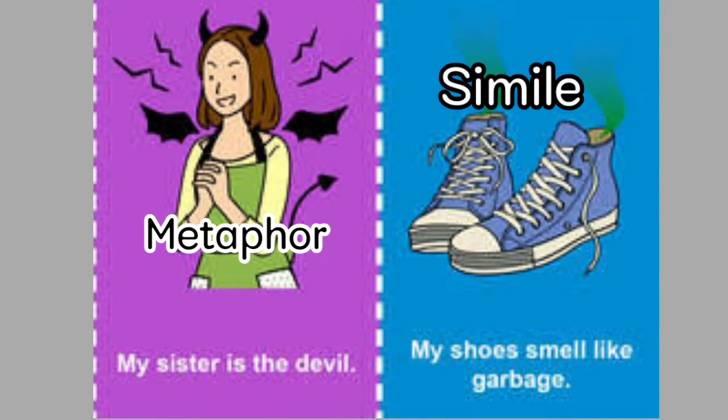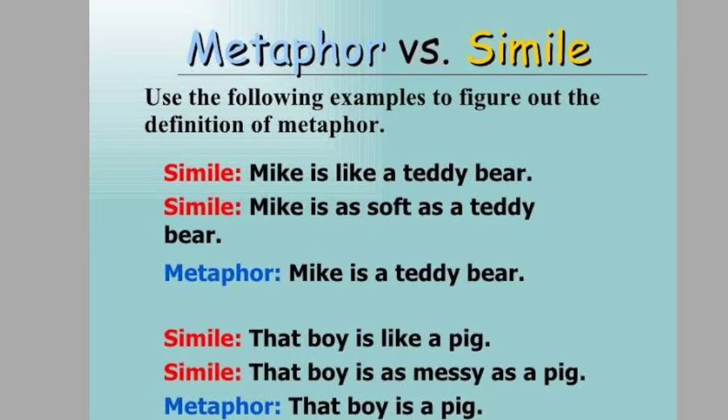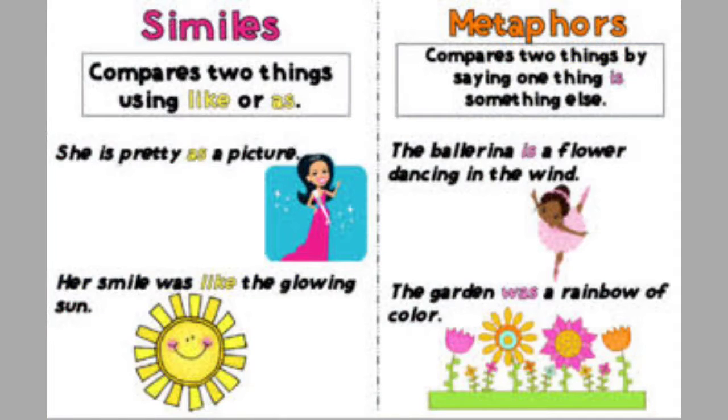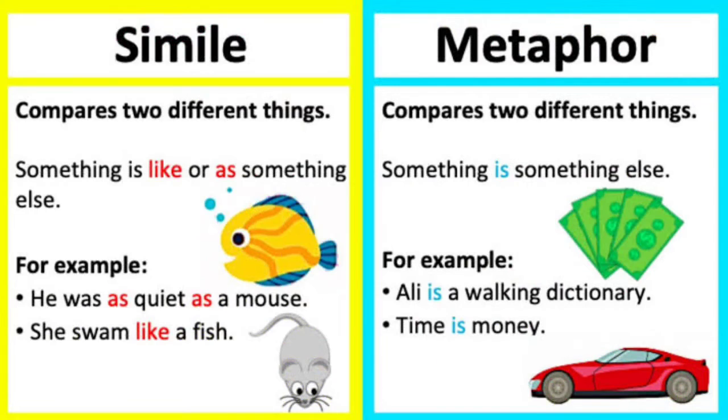If you want to take more examples, I can say life is a dream, or the camel is the ship of the desert. So these are examples of metaphor, and we can make these metaphors into similes. Life is like a dream. If you add like, then it becomes simile. The camel is like the ship of the desert. If I add like, then it becomes simile. Or if I want these two examples to remain as metaphor, I say life is a dream, the camel is the ship of the desert.